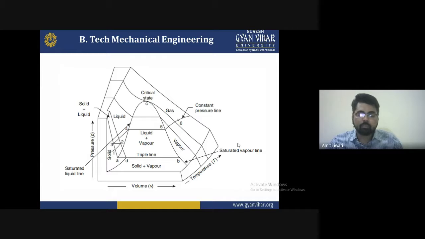This is a complete transformation of the process: a complete transformation of solid to liquid, liquid to vapor, and vapor to only vapor. That is the completely fluid form of the vapor.